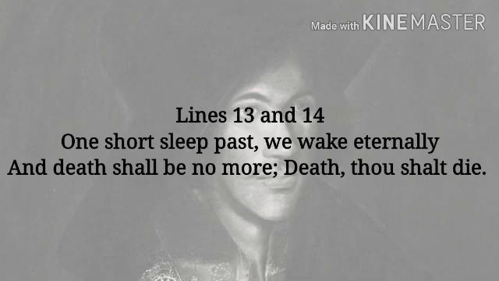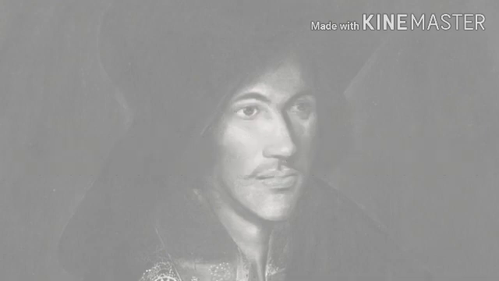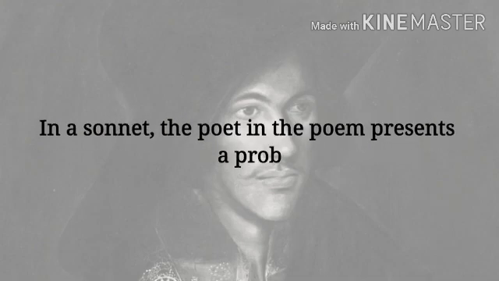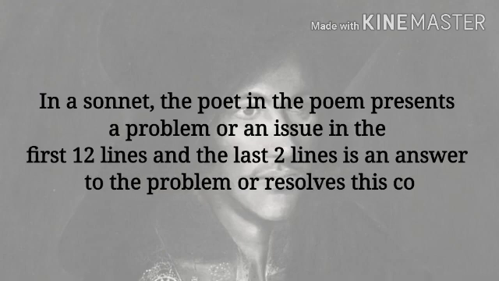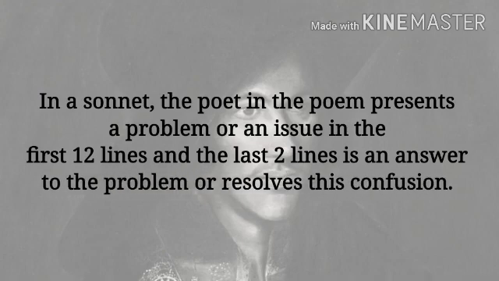Now, before I explain these last two lines, I want to tell you that this poem is a sonnet, right? In any kind of sonnet, we can see that the poet will discuss problems or issues in the first 12 lines, which do not seem to have an answer. He will discuss his problems now.